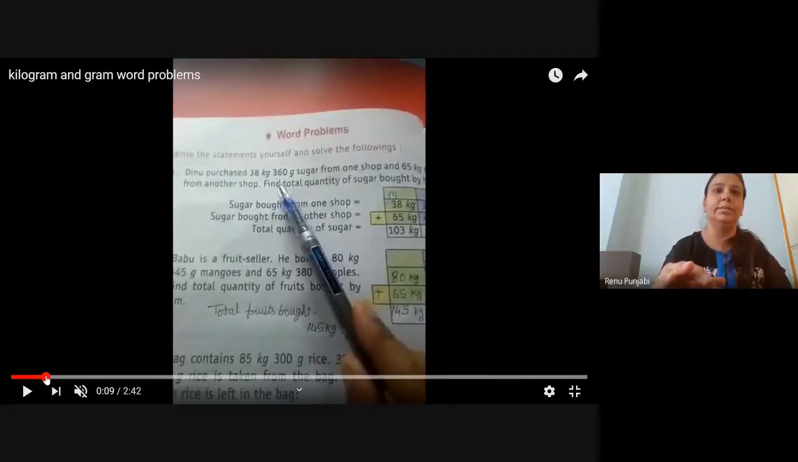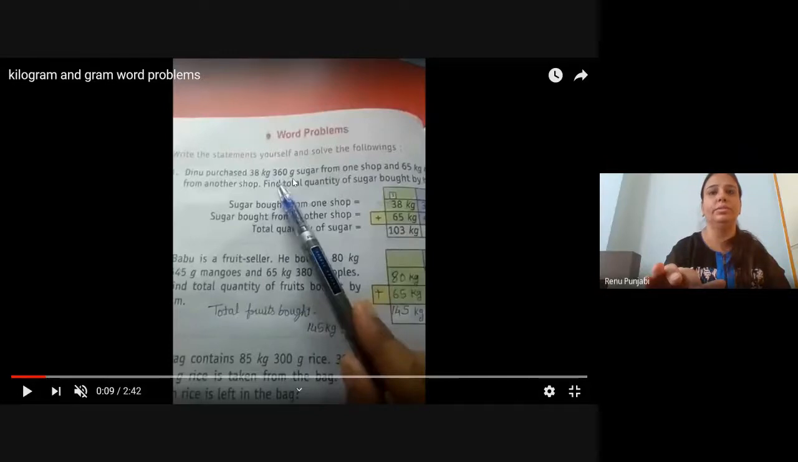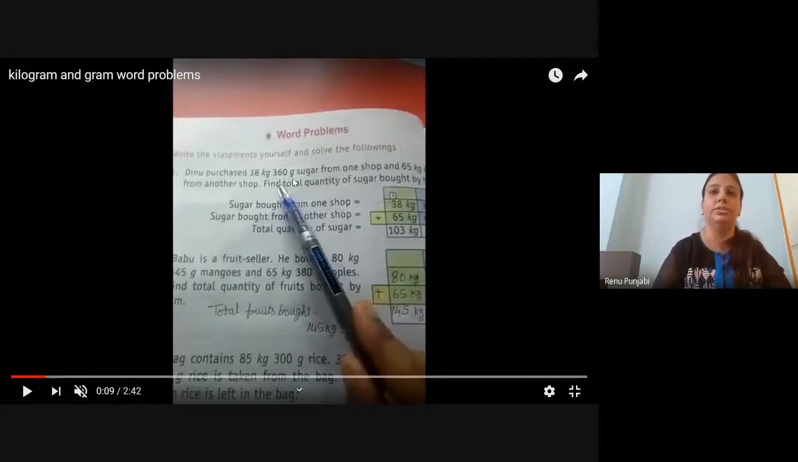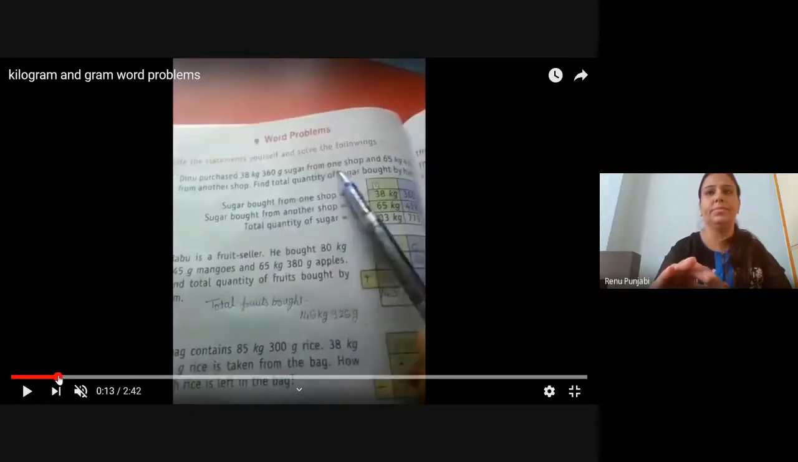Please, I am going to dictate along with you. Please write. Dinu purchased 38 kg 360 gram sugar from one shop and 65 kg 419 gram from another shop. Write it in your maths notebook.